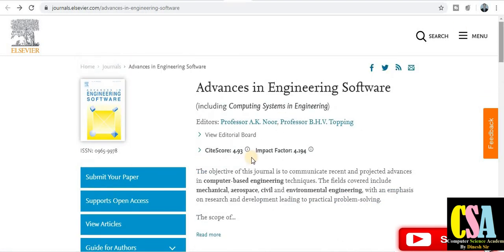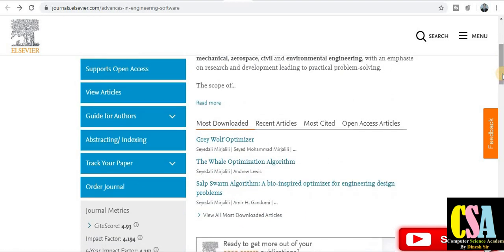Now the next one is also a Springer journal, Advances in Engineering Software. This is the CiteScore of this journal, and this is the impact factor, 4.914194. This is a very good journal belonging to computer science and information technology. All students in computer science, MCA, BCA and these fields are required to publish their papers in reputed journals.